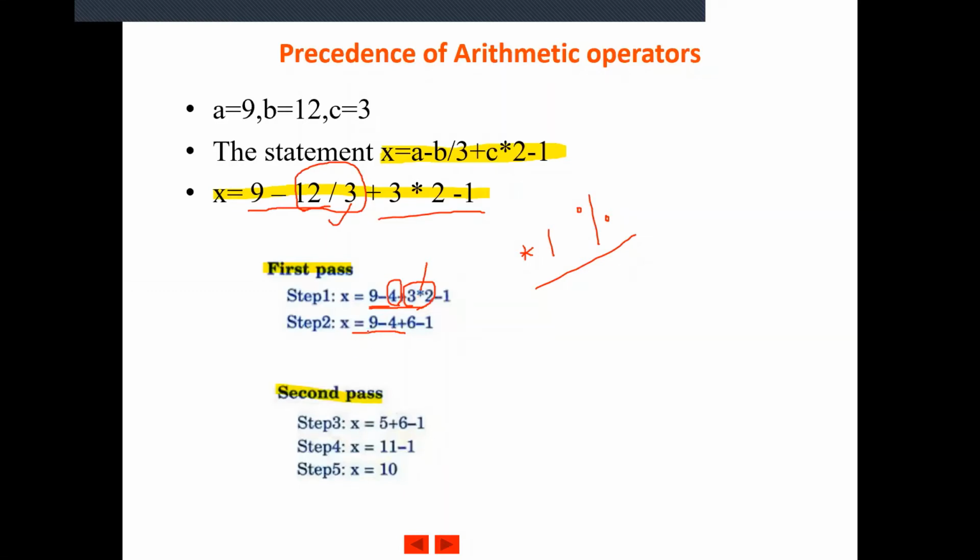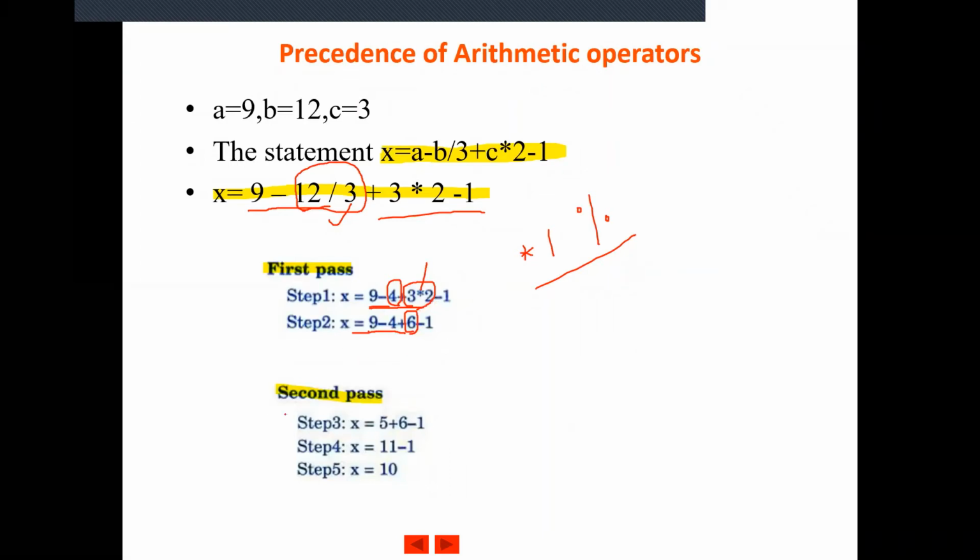So we rewrite the expression as 9 minus 4 plus, instead of 3 into 2, 6, minus 1. So in the second step of the first pass, we rewrite the expression solving the high priority operators. As we had only 2 high priority operators, we have only 2 steps in the first pass.